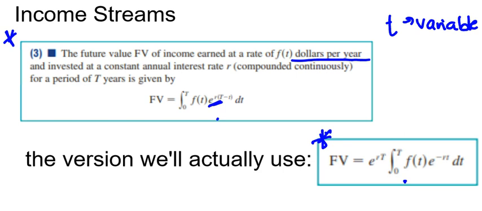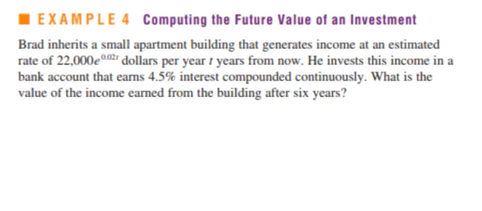Honestly, a lot of this is plug the stuff into the formula, type it in your calculator, and you're done. So make sure you have that formula written down. I'm going to write it down myself because I might forget. Okay, so we're just going to do one of these and then we'll see how it works.